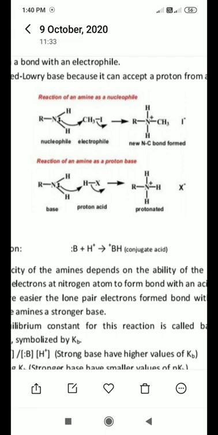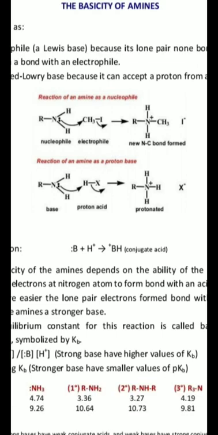CH3 plus is the electrophile, because it easily attacks the lone pair of electrons for the formation of a bond, that is, a new N-C bond forms. So after bond formation, a positive charge appears on the nitrogen. Okay.